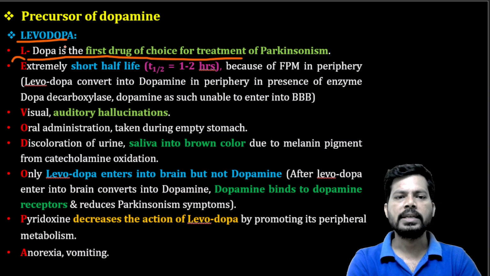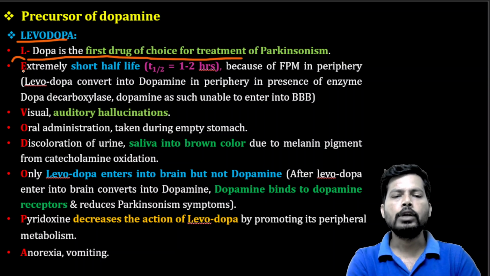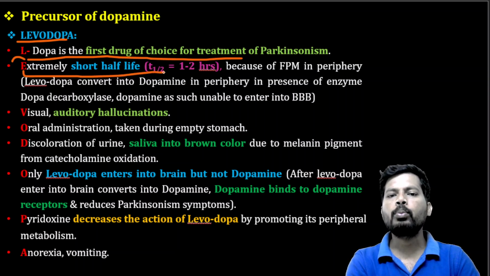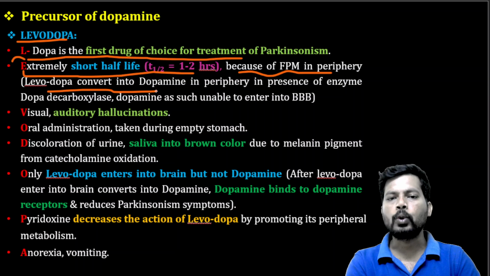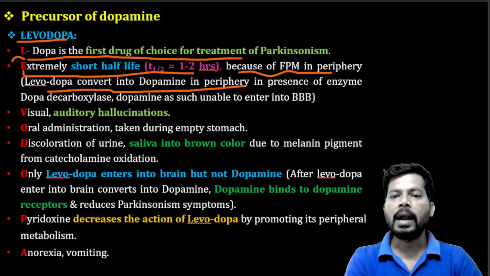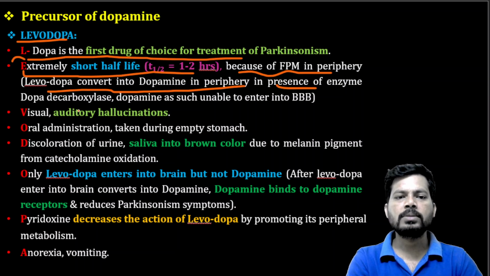Next letter is E. Levodopa has an extremely short half-life, around 1.2 hours, because of first pass metabolism in the periphery. That is, levodopa may convert into dopamine in the periphery in the presence of enzymes like dopa decarboxylase.